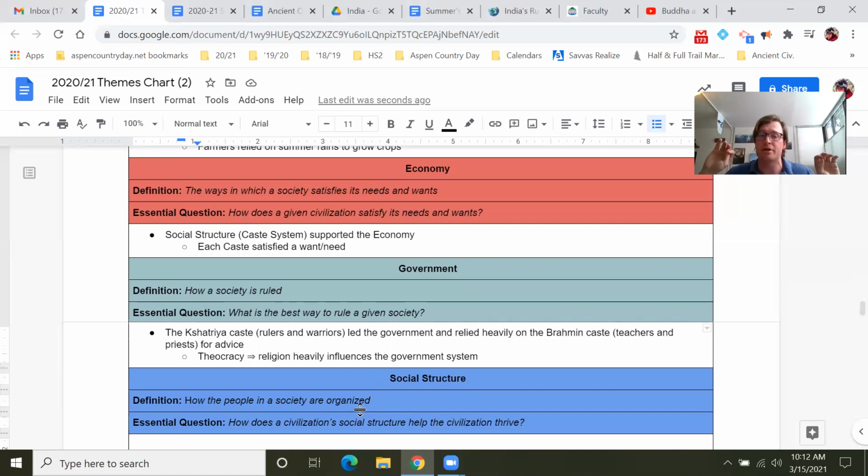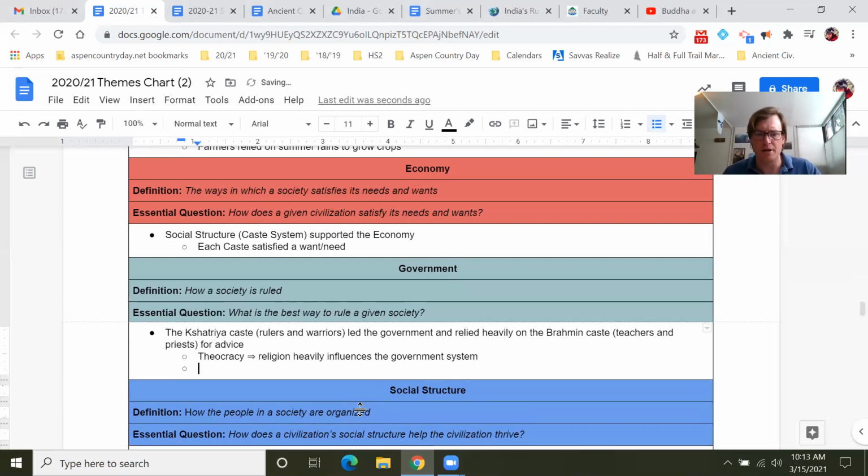We call that the separation of church and state. Even though people in the government do practice religion, they don't let their religion dictate the policies and the laws that they come up with. So we try to keep that separate in the United States, whereas in ancient times, theocracy, the religion and government really work closely together. Cool.